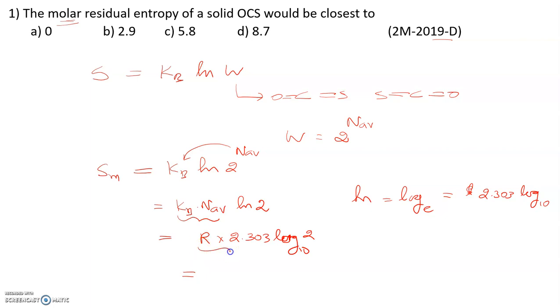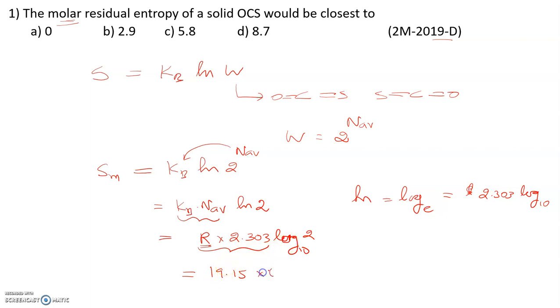And participants, remember this: 8.314, that's the gas constant value. If you multiply 8.314 into 2.303, you will get 19.15. This is very useful data, just remember it.